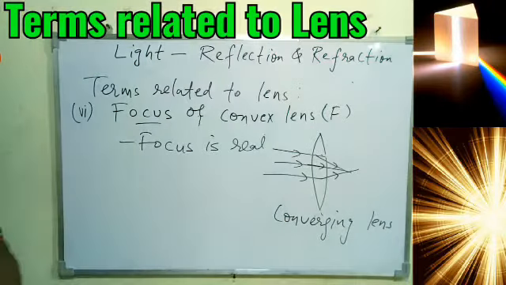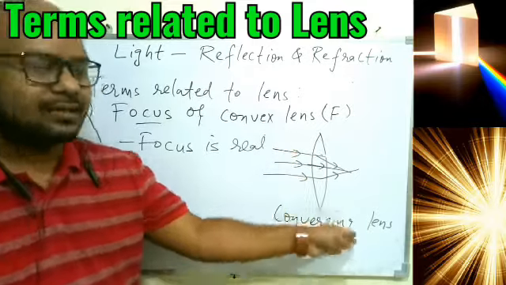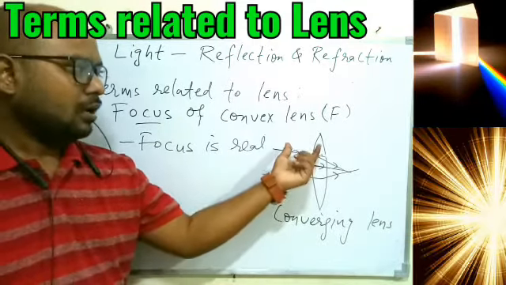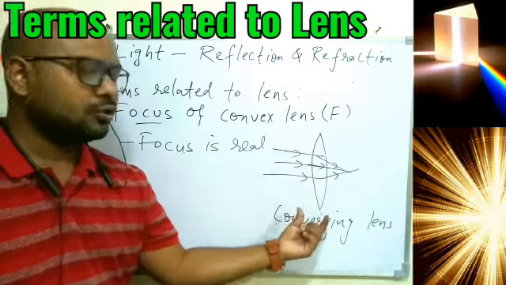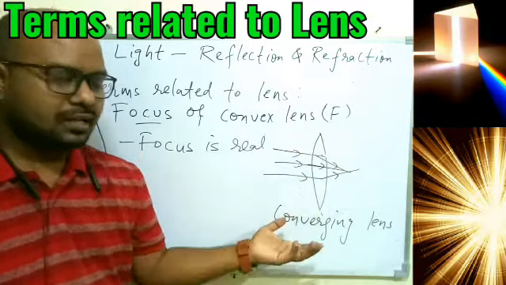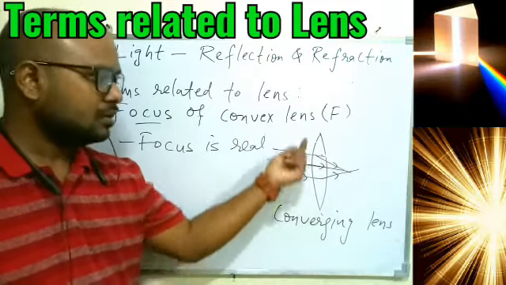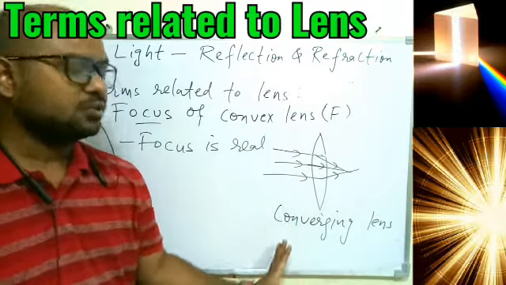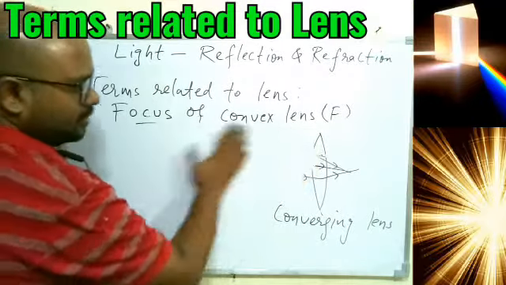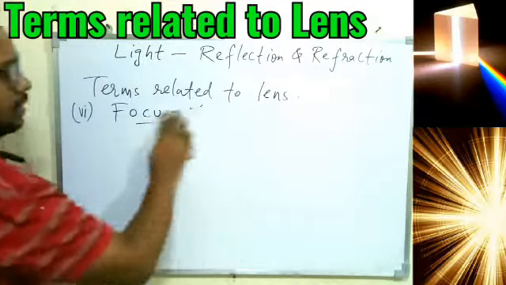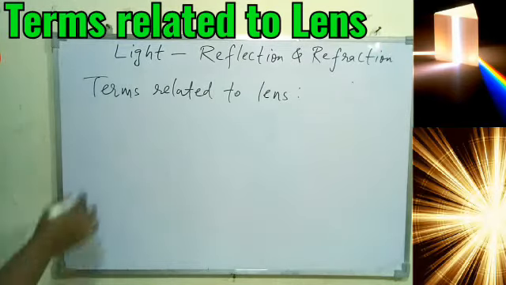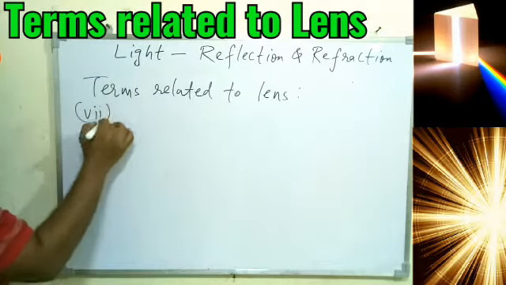So I have shown you the ray of light passing through the lens, it is basically converging, just applying the concept of rare to denser and denser to rare. Okay, so if you make both the surfaces flat, then the ray will pass straight also, that is also a possibility, but since we have given a special shape to the lens, because of that it is able to converge finally. So I hope you understood real focus, and it is also called a converging lens because it converges the ray of light. Next term we have focus of